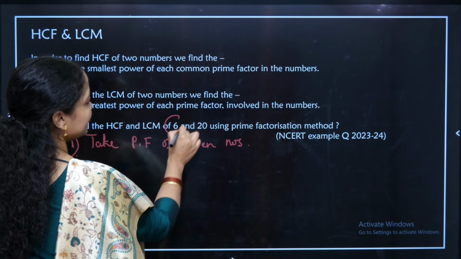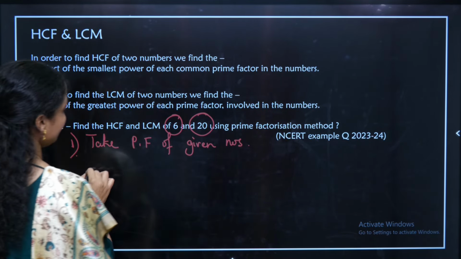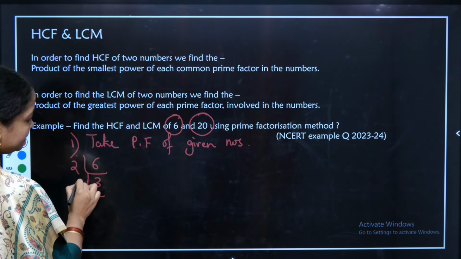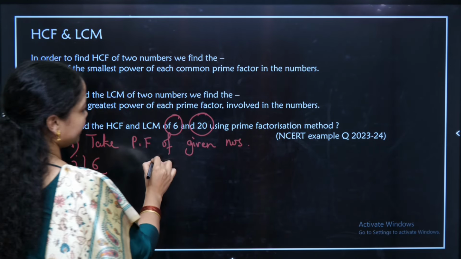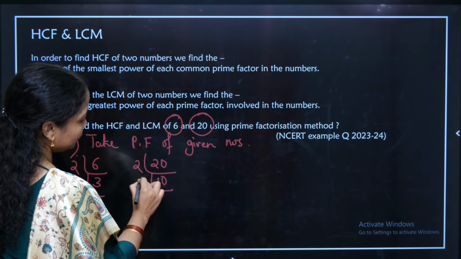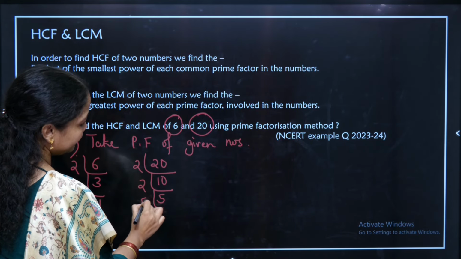The two given numbers are 6 and 20. So I'll take the prime factors of 6: 2 3s are 6, 3 1s are 3. Then I'll take the prime factorization of 20: 2 10s are 20, 2 5s are 10, 5 1s are 5.